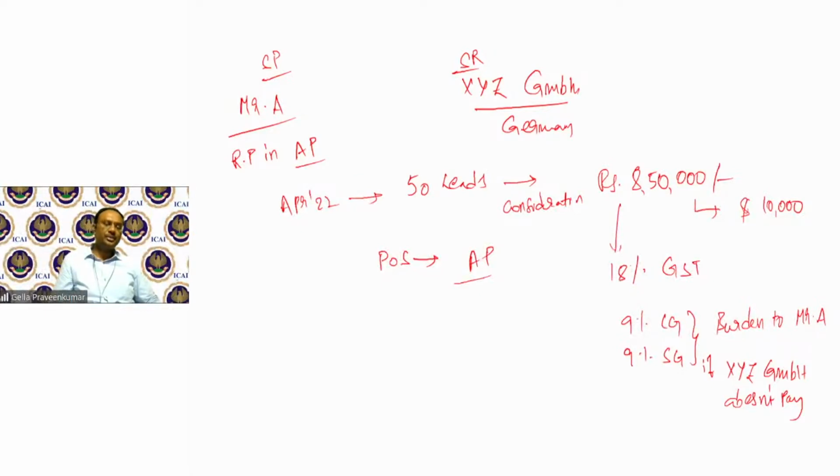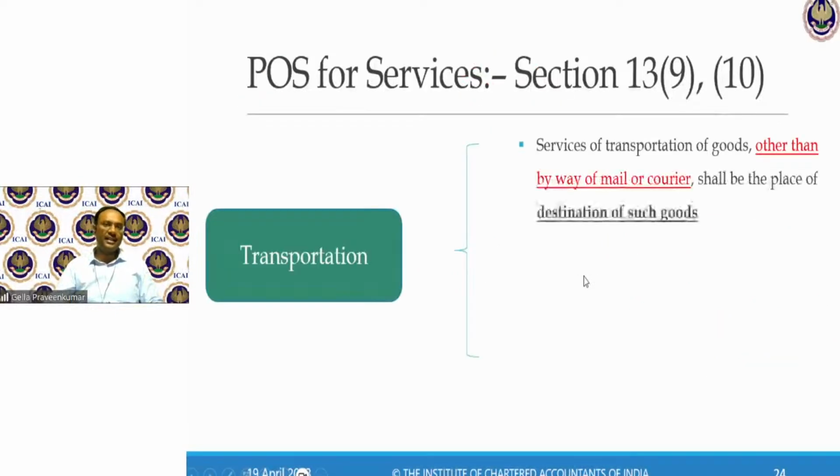Because this is a tax to be suffered in India. My customer is not willing to pay. So in this case, the Honorable High Court has said, look, this is a policy matter. Definitely, this can be escalated to the GST Council to examine why you wanted to hold intermediary under Section 13, subsection 8 as place of supply in India. Please examine. But as on today, the way law is written, this CGST, SGST has to be paid by the intermediary. It's a cost to his personal account.